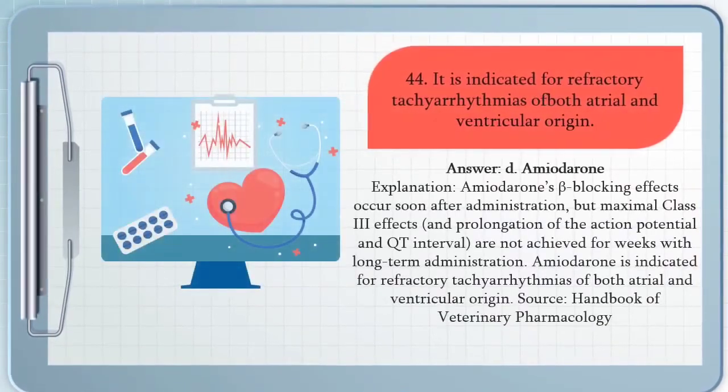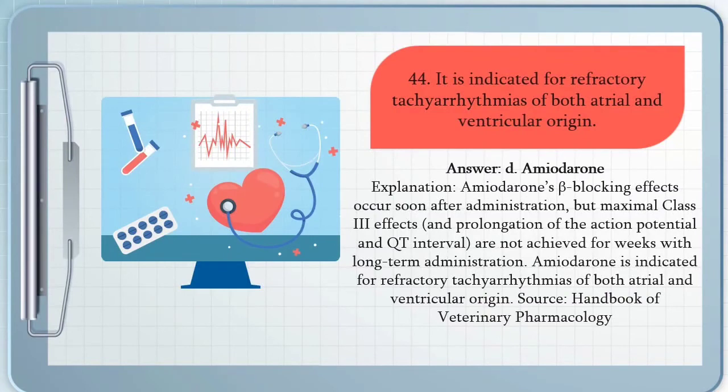Amiodarone's beta blocking effects occur soon after administration, but maximal class 3 effects are not achieved for weeks with long-term administration. Amiodarone is indicated for refractory tachyarrhythmias of both atrial and ventricular origin.